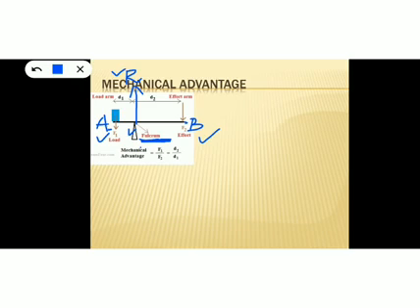Here we can apply the sign convention. Forces acting in the downward direction can be taken as negative, and forces acting in the upward direction can be taken as positive. So the reaction force is acting upward, so that is positive, and the forces F1 and F2 are acting downward, so they are taken as negative.